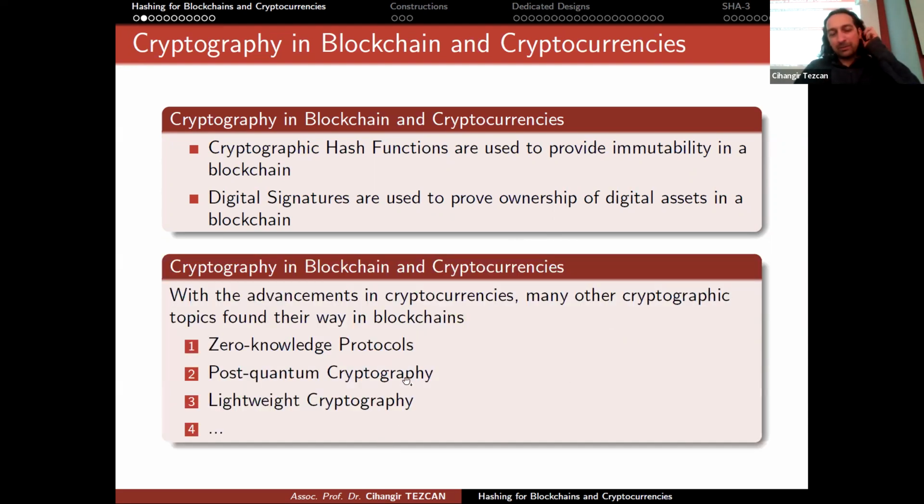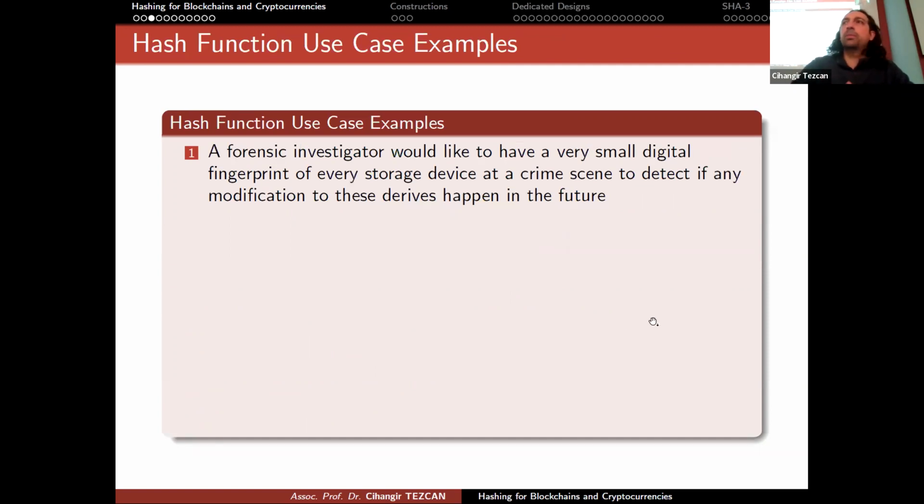But we also talk about how other areas in cryptography found their way into blockchains. But our main topic is hash functions, and these hash functions can be used in many different places. I want to give generic examples where a hash function is useful. So let's talk about the following use cases.